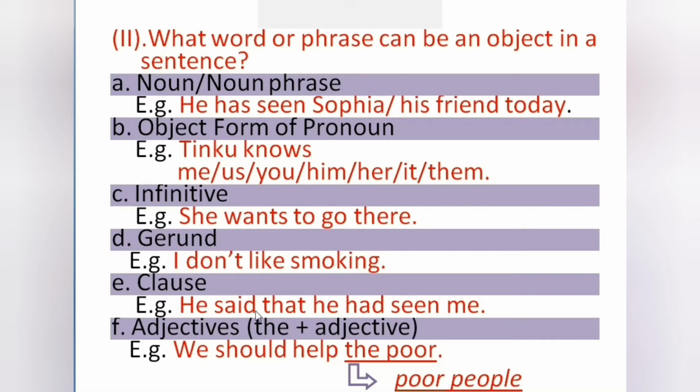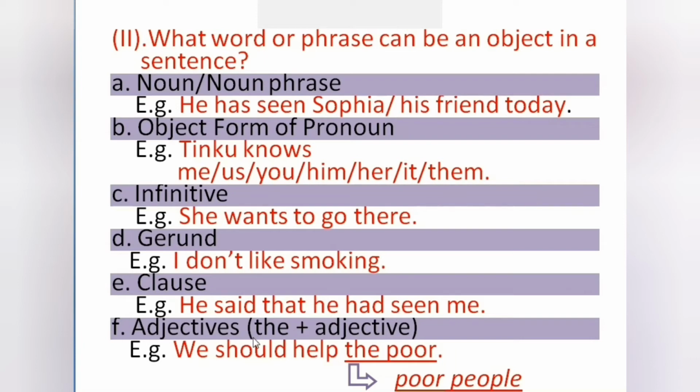Next thing is clause. He said that he had seen me. That he had seen me, it's the clause. It's the noun clause. Question comes what? She said what? What did he say? He said that he had seen me. That he had seen me, it's the object here, a noun clause. A clause functions as object in a sentence.